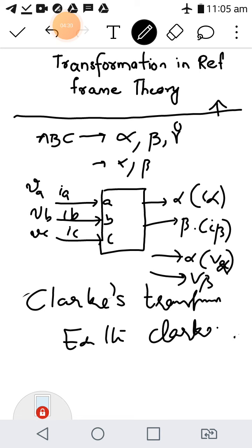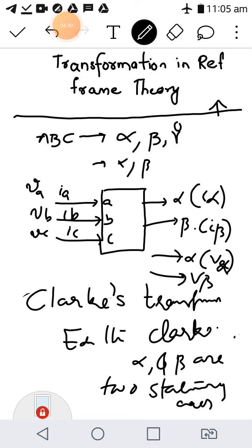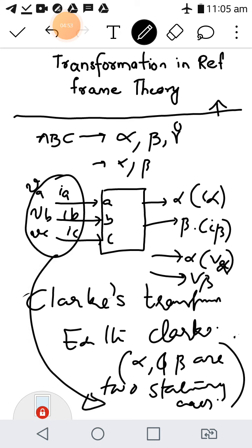Using the Clark's transformation matrix, the three-phase quantities can be projected onto two stationary axes. The meaning is that alpha and beta are two stationary axes, and we are projecting the ABC quantities onto the stationary axes.